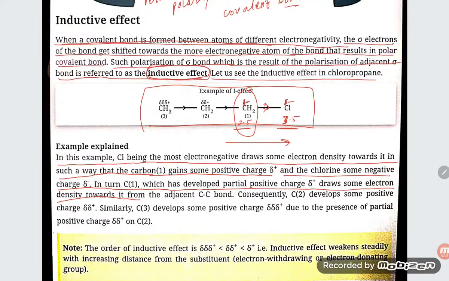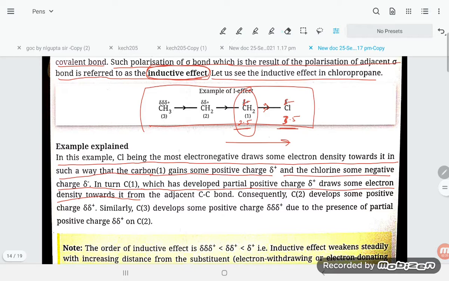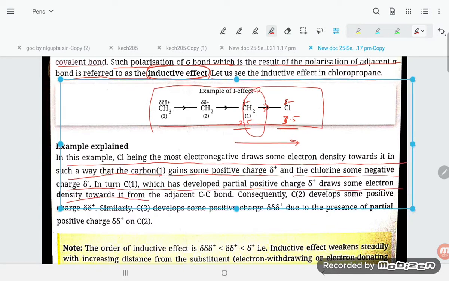Here you see, C1, which has developed partial positive charge, draws some electron density from the adjacent C-C bond.